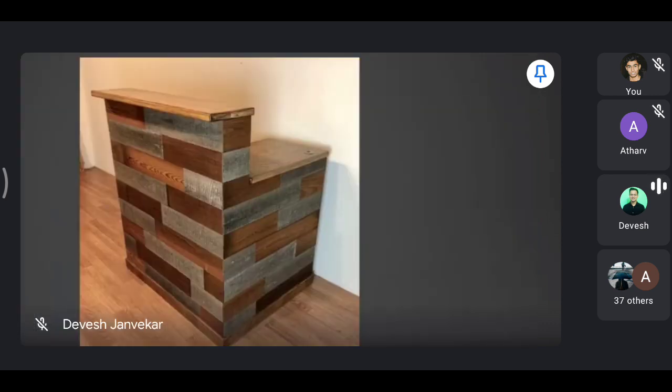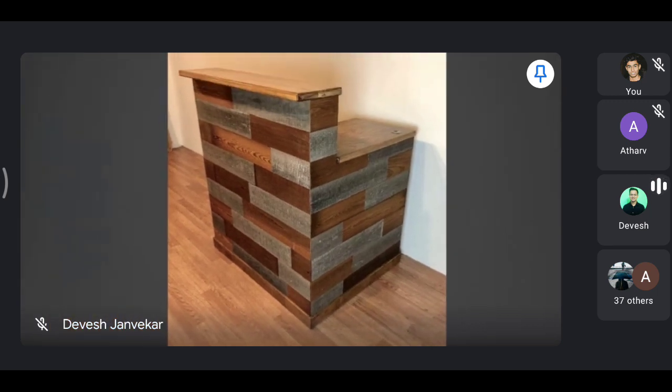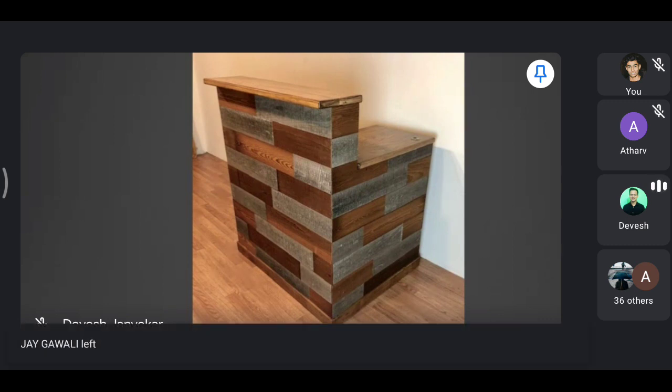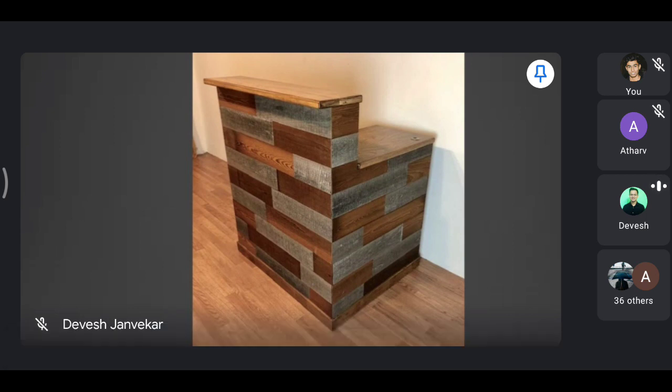Next is your reception desk. So reception desk is a little high desk positioned at the entrance of the restaurant, which is used by the hostess or the host. He's going to receive the guest at the counter. He's going to greet them, and he or she is going to escort the guest to the tables. A telephone and a reservation book or a POS system is placed on the desk.